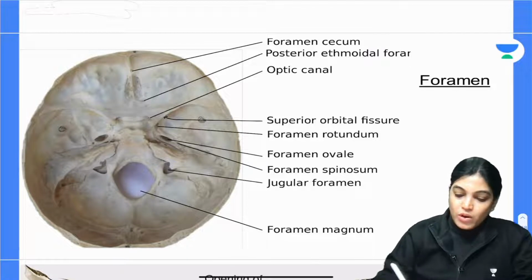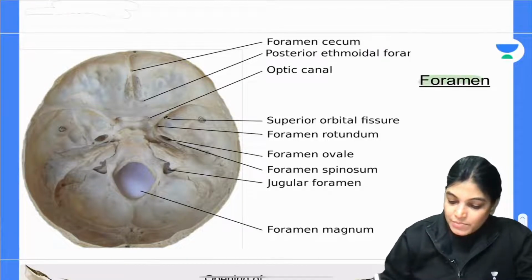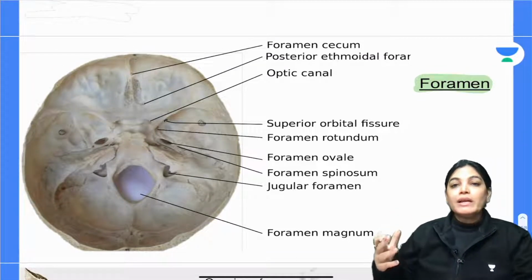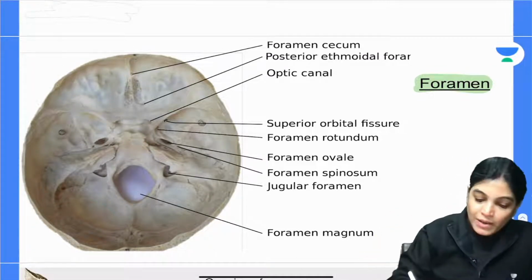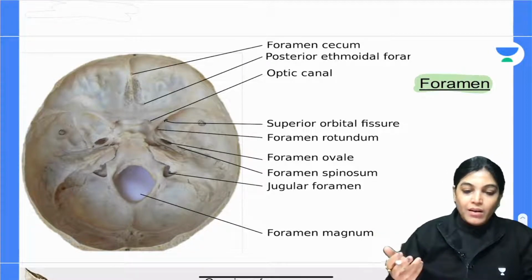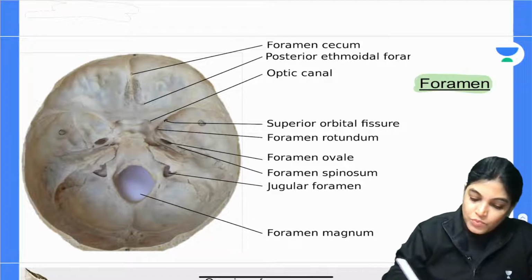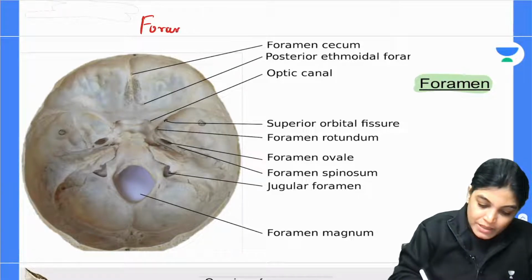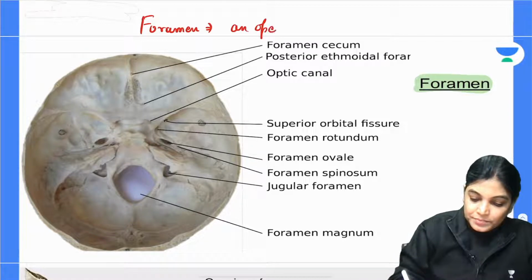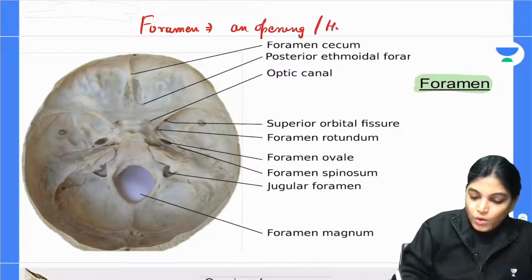One of these terms is called foramen. Foramen means an opening or a hole in the bone. I will be very basic in defining this structure. What does foramen mean? Foramen means an opening or a hole in bone.